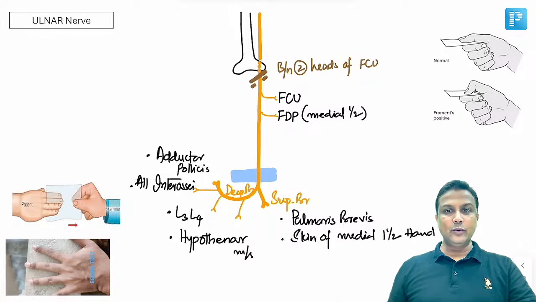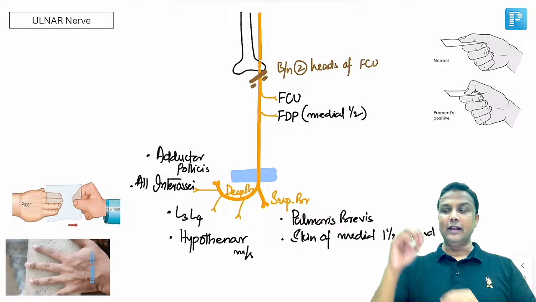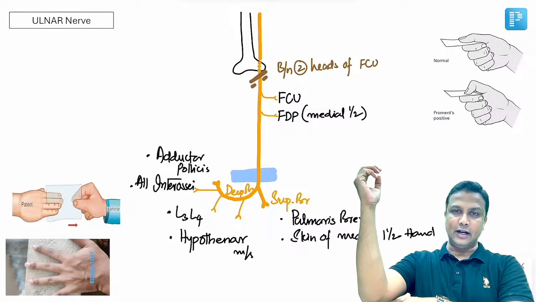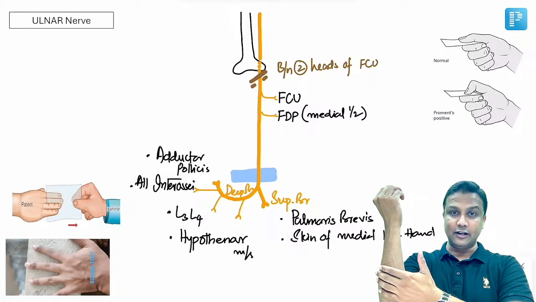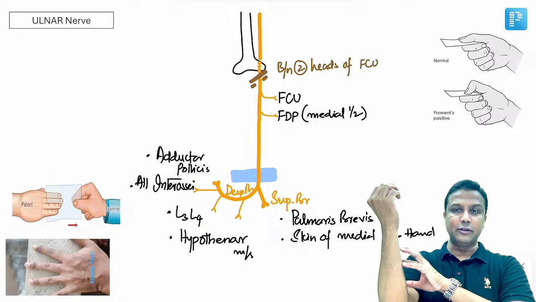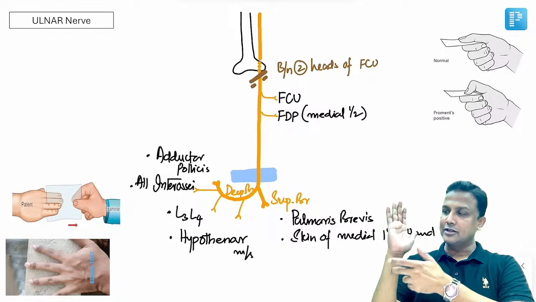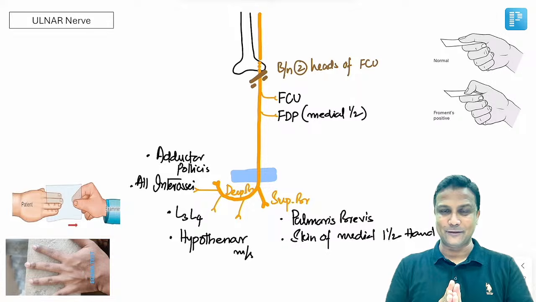Now, before going ahead with the ulnar, median, and the radial nerve, try to recall the golden rule that I taught you in our main videos. All the muscles present in the anterior compartment of the arm will be supplied by the musculocutaneous nerve. All the muscles in the posterior compartment of the arm are supplied by the radial nerve. Posterior compartment of the forearm is supplied by the radial nerve. Anterior compartment of the forearm is supplied by ulnar and median, and same is with the hand. It is also supplied by ulnar and median nerves. Perfect. I hope everyone knows this one.